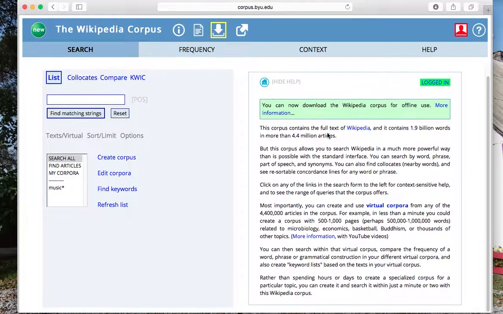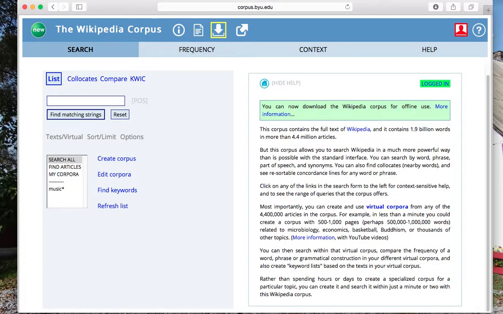Now, summarizing some of the information here, you'll find that everything on Wikipedia, text-wise, is actually held in this corpus, summing a total of about 2 billion words. You can search more than just subjects and articles. You can search for words, phrases, parts of speech, synonyms, and collocates. Collocates are words nearby or on either side of the primary search word.